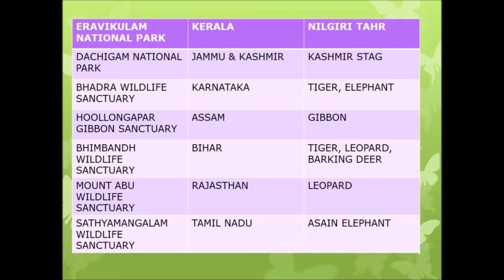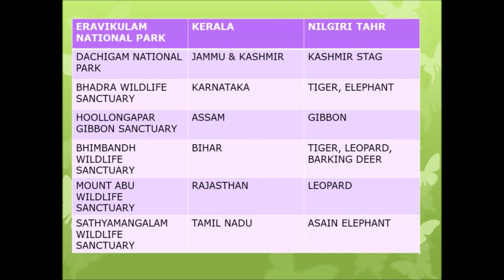The next one is Bhimbandh Wildlife Sanctuary, which is located in Bihar, and the animals protected there are tiger, leopard, barking deer. Is it clear, children? The next one, Mount Abu Wildlife Sanctuary, which is located in Rajasthan, and leopard is protected in that sanctuary. The next one, Sathyamangalam Wildlife Sanctuary, which is located in Tamil Nadu, and the animal protected in this sanctuary is Asian elephant. Is it clear, children?